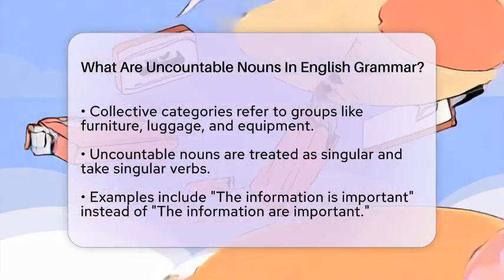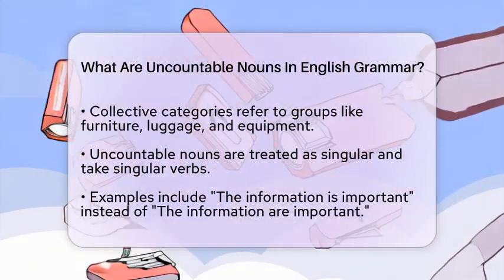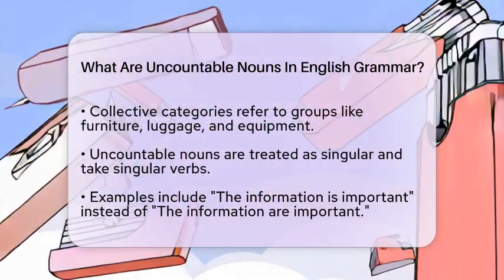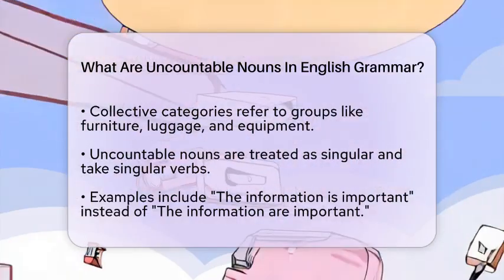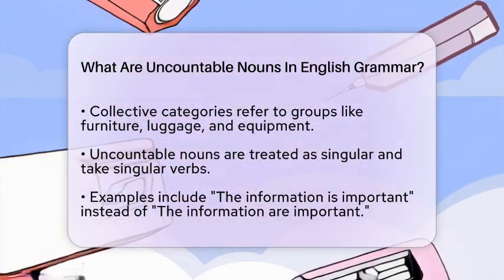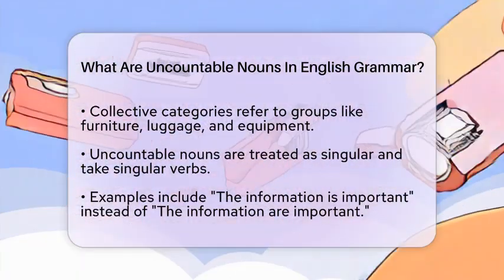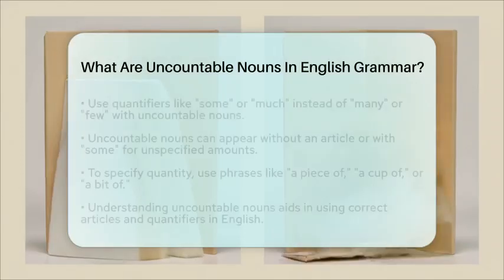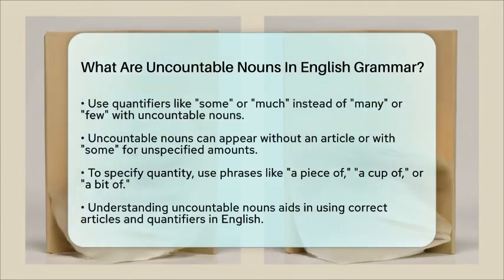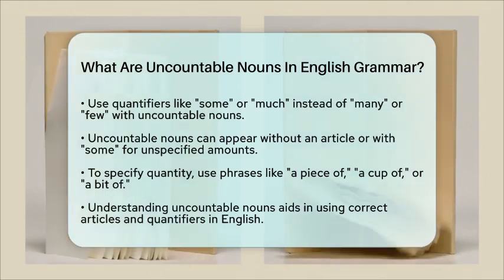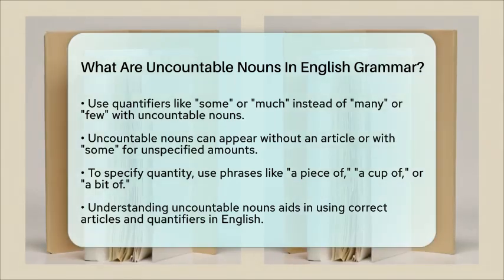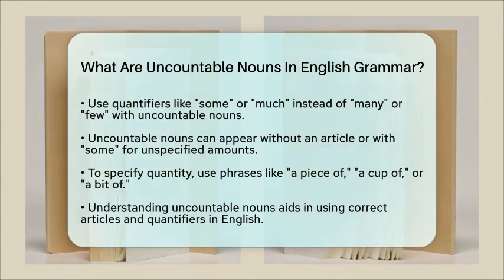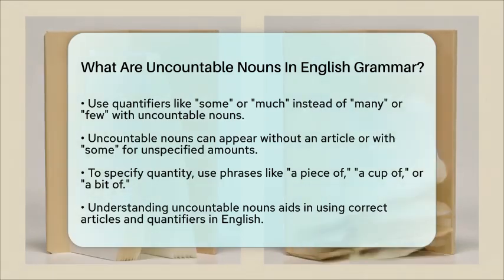When using uncountable nouns in sentences, they often appear without an article or with some when referring to an unspecified amount. For example, I need some information, or can you give me some furniture? If you want to specify a quantity, you can use phrases like a piece of, a cup of, or a bit of. For example, you might say a piece of advice or a cup of coffee.